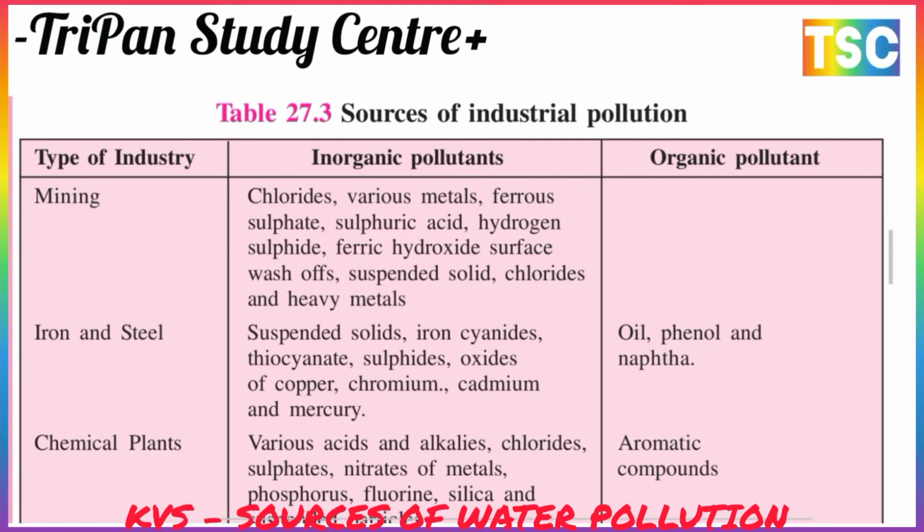Mining releases chloride, various metals, ferric sulfate, sulfuric acid, hydrogen sulfide, ferric hydrocarbon, sulfur waste, suspended soil, and heavy metal chlorides. Iron and steel release suspended soil, iron, chlorides, thiocyanates, sulfides, oxides, copper, chromium, and more. Oil refineries release oil, phenols, and naphthalene.